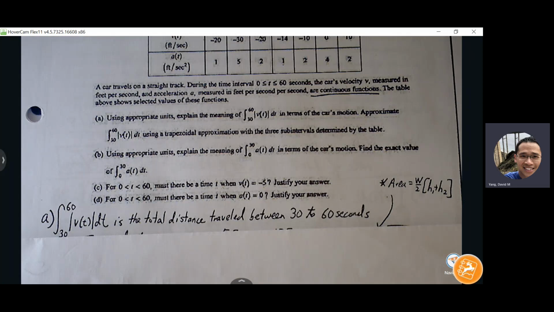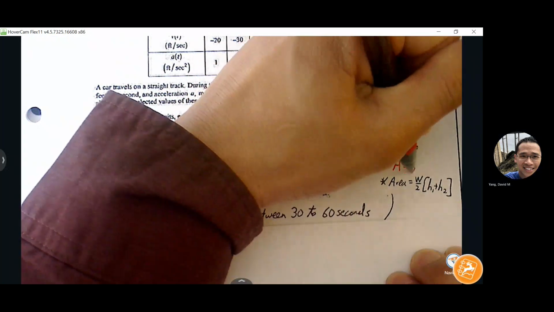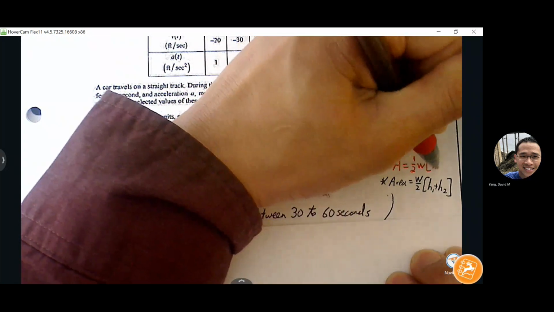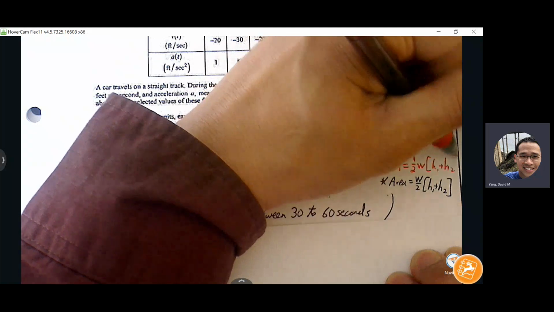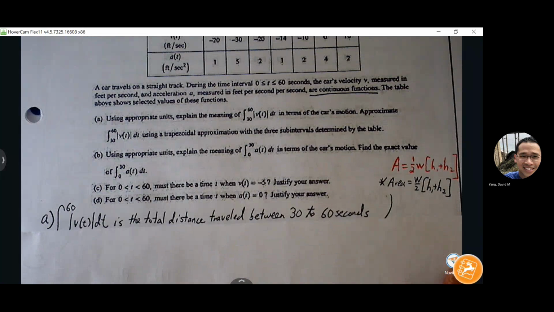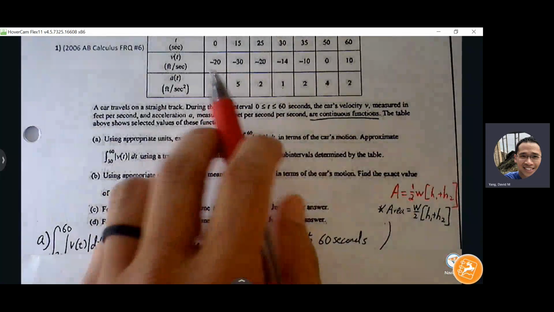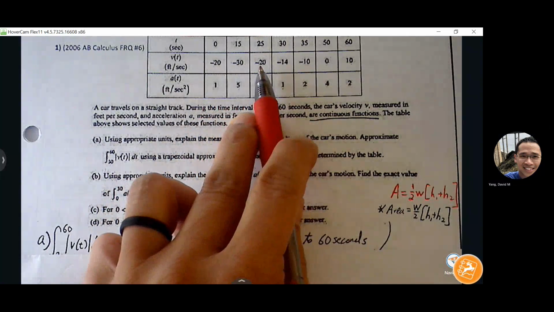So here's the area formula for a trapezoid: 1/2 width, height 1 plus height 2. We can do width over 2, or you can pull that 1/2 out in front. Either is fine. They're the same thing, whichever version you want to use. Now, because we're doing total distance, what's going to happen with all these negative values here?